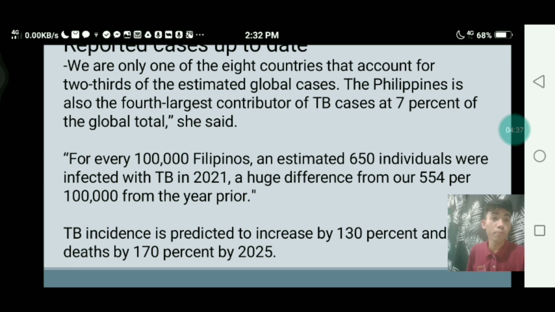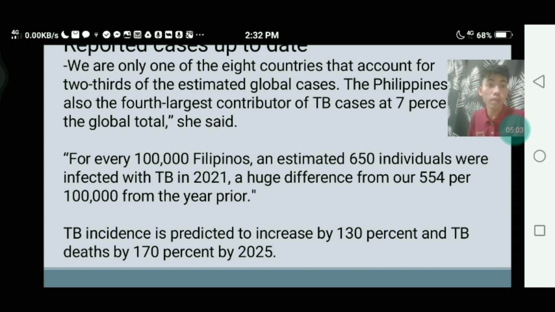We Filipinos are among the biggest contributors of TB cases around the world. For every 100,000 Filipinos, an estimated 650 individuals were infected with TB in 2021. That's a huge difference from the 554 per 100,000 from the year prior. So that's how large the TB cases are.